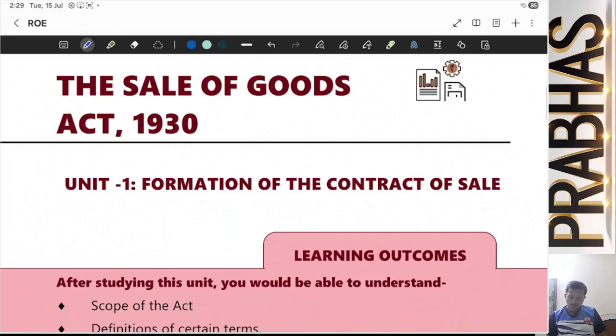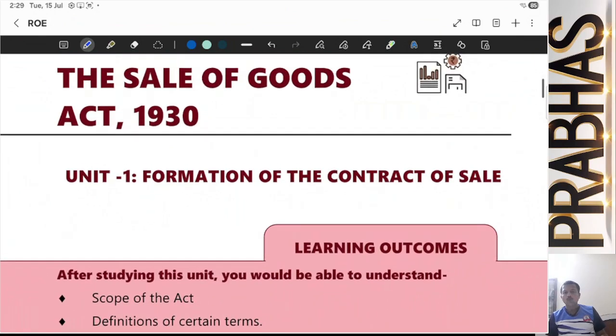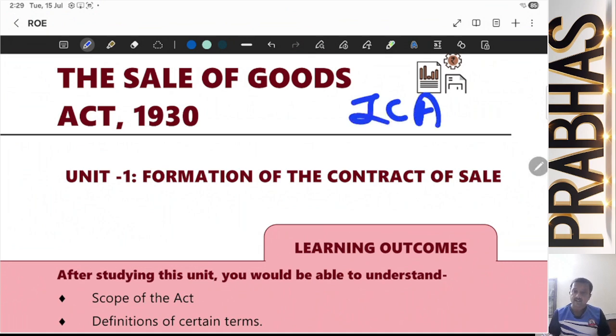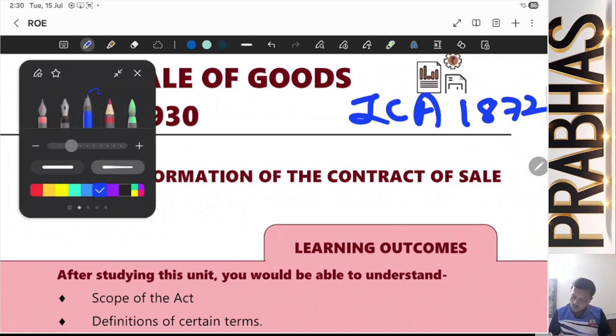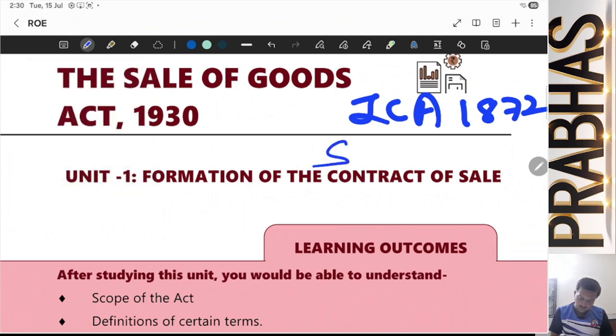Hi all. Today we are going to begin with one of the important chapters in your subject business law in CA Foundation, that is the Sale of Goods Act 1930. Before that, we have seen Indian Contract Act 1872, and we have also seen Indian Partnership Act 1932.